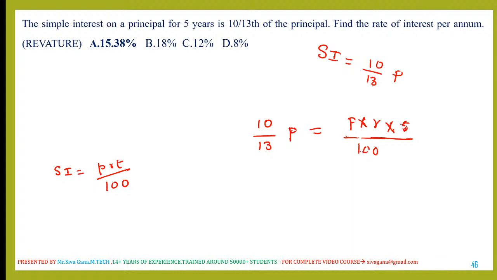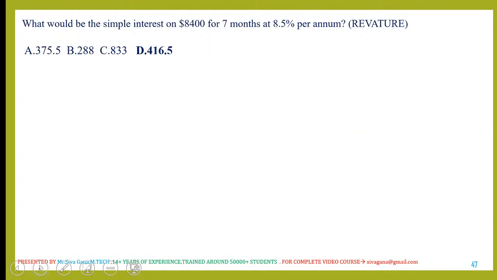This is a simple calculation we are expecting. 200 by 13, 15.38%. So in the rate of interest, P gets cancelled. Rate of interest is nothing but simply 200 by 13%, which is 15.38%. Simple question. Next one.